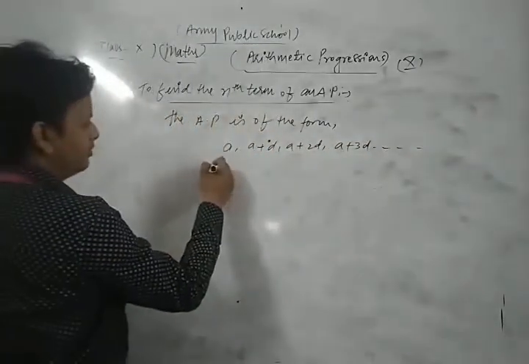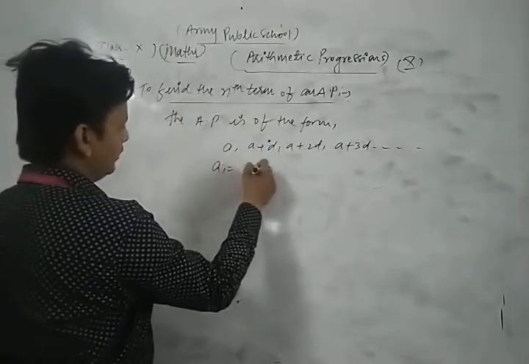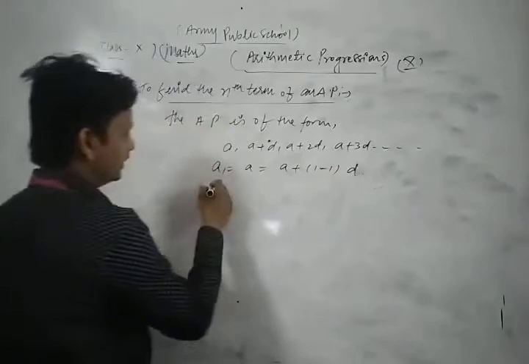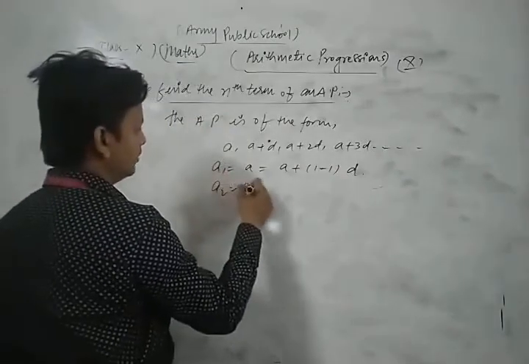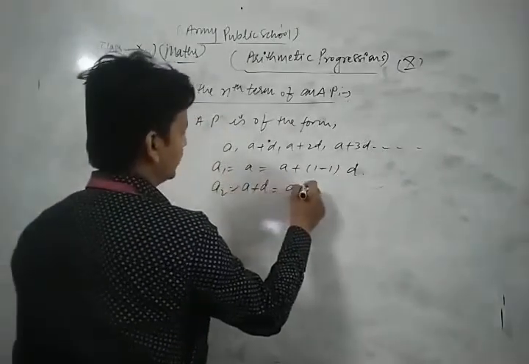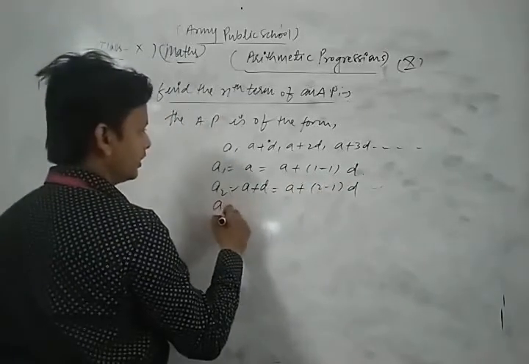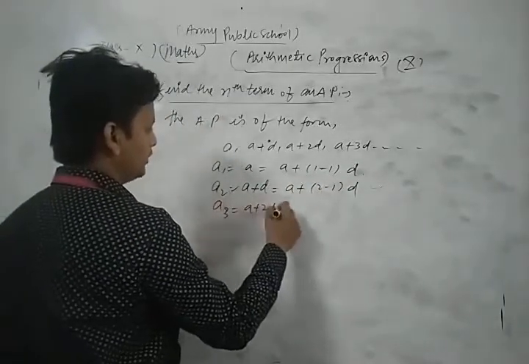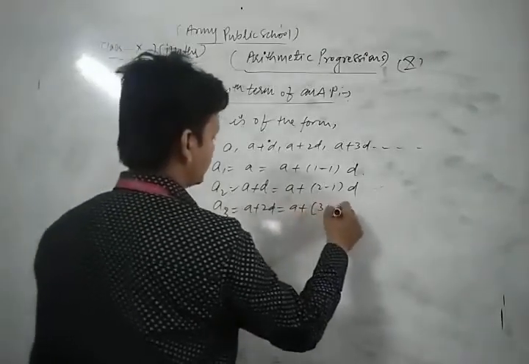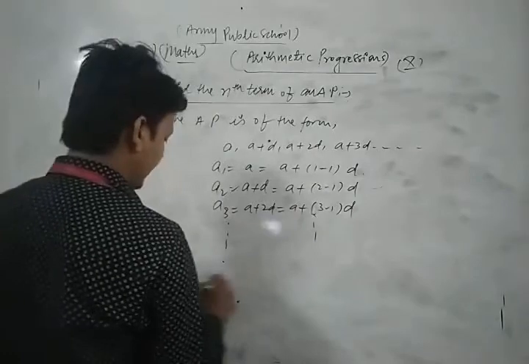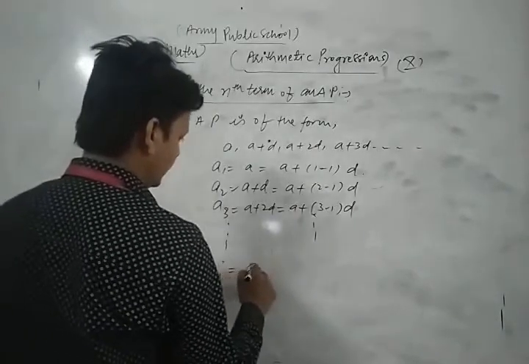This is your first term, a, we can write a plus 1 minus 1 into d. And a2, this is your second term, a plus d, we can write a plus 2 minus 1 into d. a3 is a plus 2d, which we write as a plus 3 minus 1 into d. Similarly, we find the nth term of that AP.